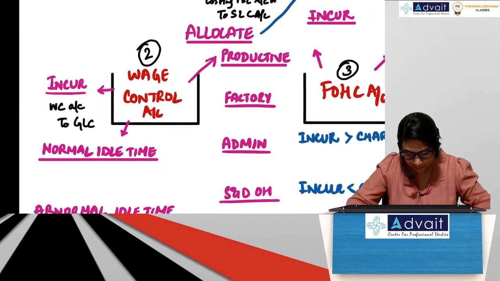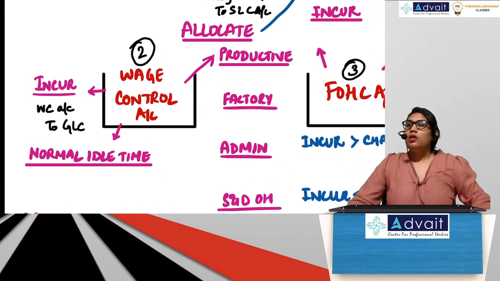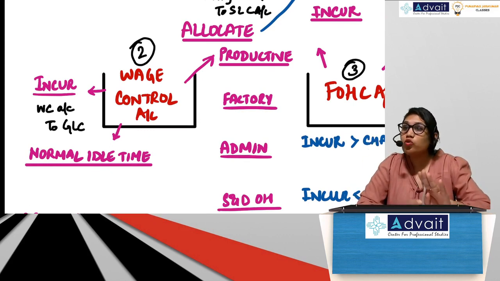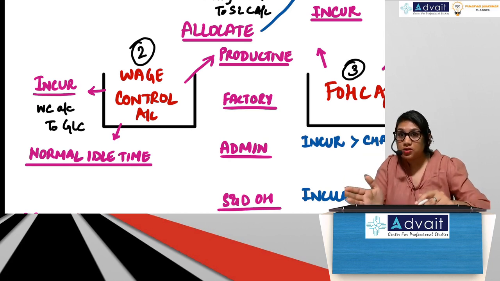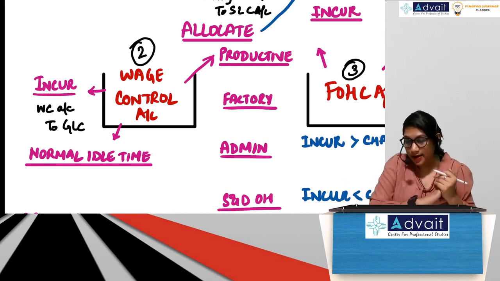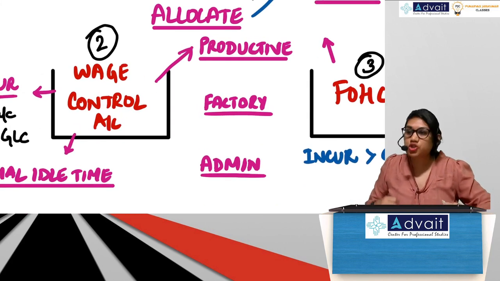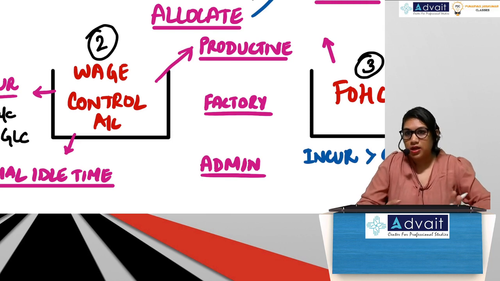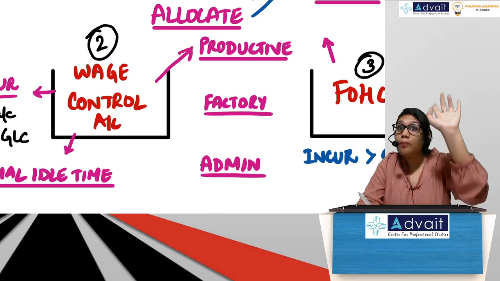Now, on one side I have incurred my wages. Now I have to charge my wages. Because wages also could be direct wages. Wages also could be indirect wages. So now if wages are direct wages, what entry will you pass? Direct means WIP.